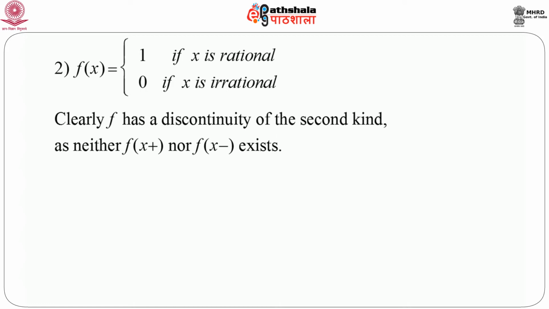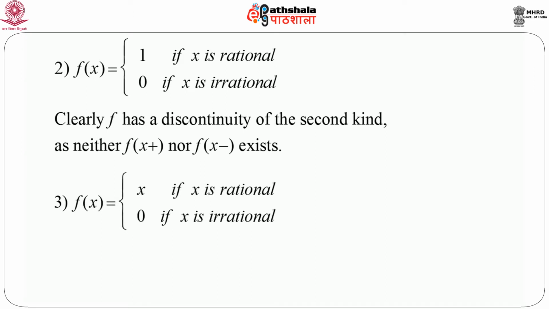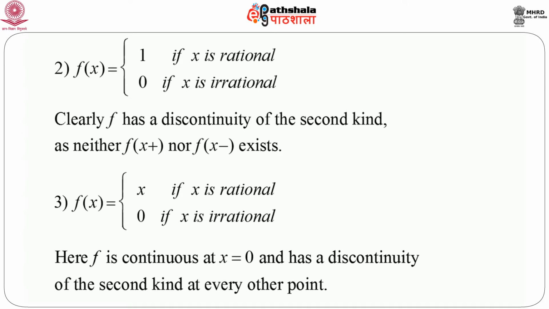Again, we just change this function a little bit. f of x equals x if x is rational, and 0 if x is irrational. Again, by the same logic, it is easy to see that f is continuous at x equals 0, but has a discontinuity of the second kind at every other point. So only at x equals 0 we can show that this is continuous, following a similar argument as just discussed, and at every other point it has discontinuity of the second kind. That means neither the right hand limit nor the left hand limit exists at any point other than x equals 0.